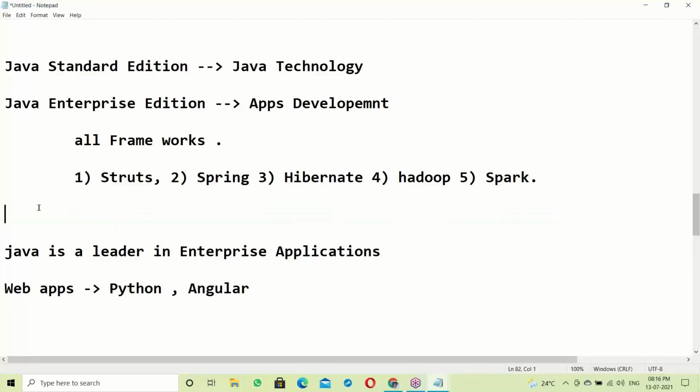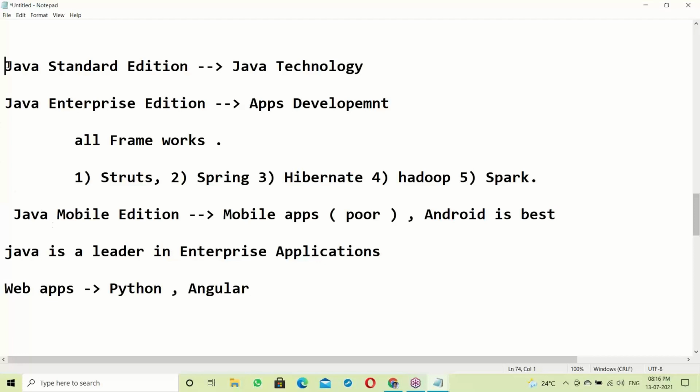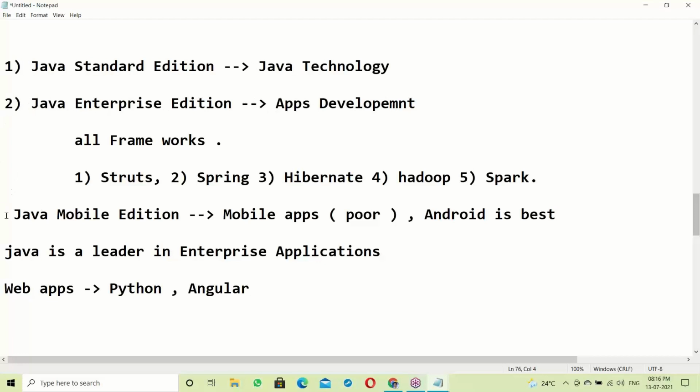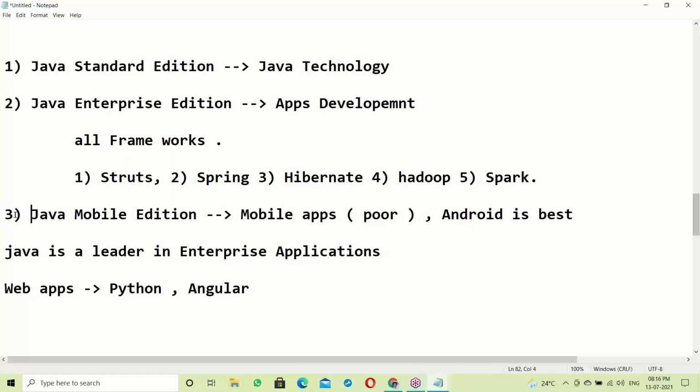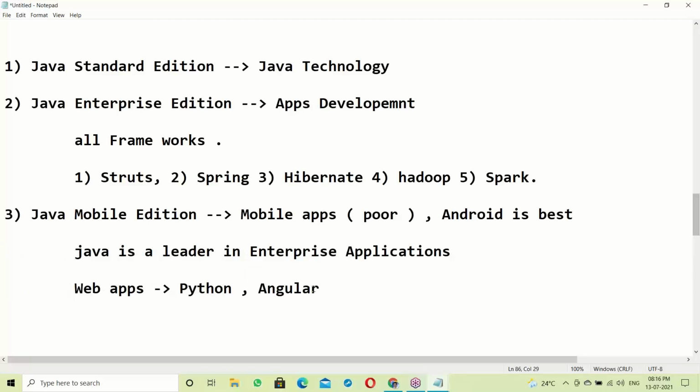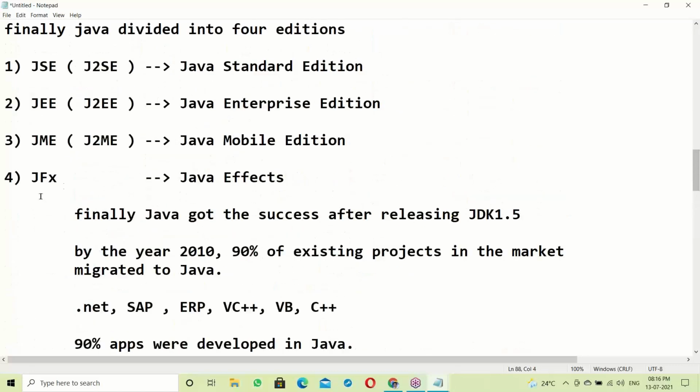Let us place this here. First one, Java standardization. Second one, enterprise. Third one, mobile. Java is the leader in enterprise. Next, fourth one. What is the fourth one? Effects.